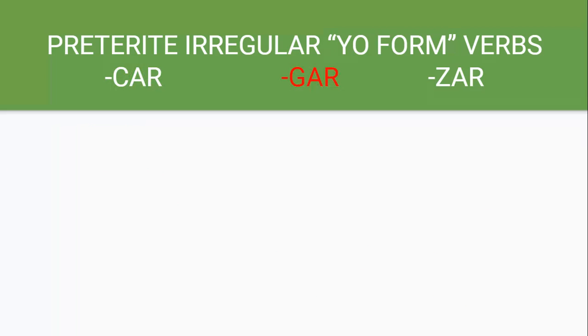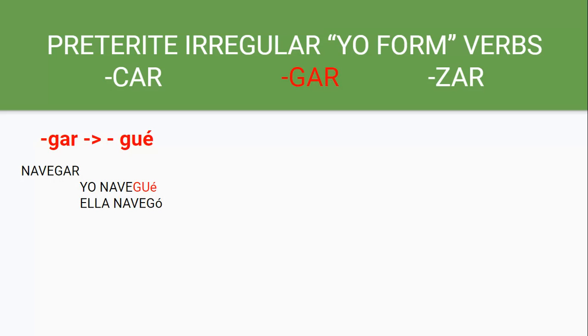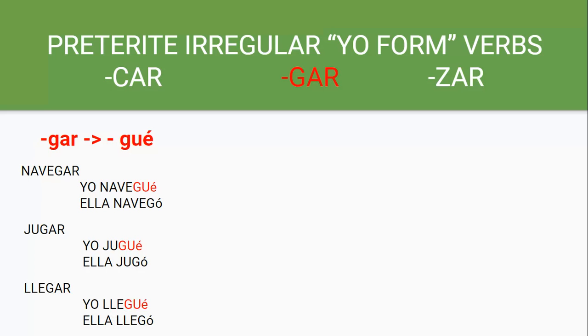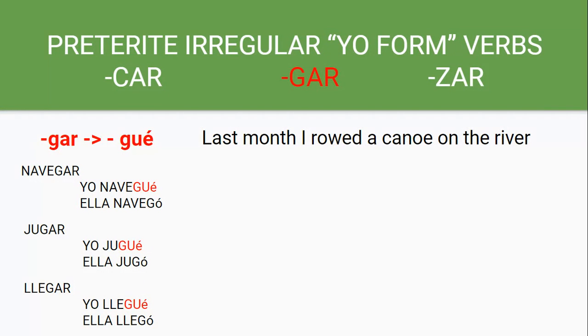Another irregular yo form is the GAR ones. GAR changes to gué, accent on the E. We have navegar. Yo navegué, ella navegó. Yo jugué, ella jugó. Yo llegué, and ella llegó. So an example is, last month I rode a canoe on the river.